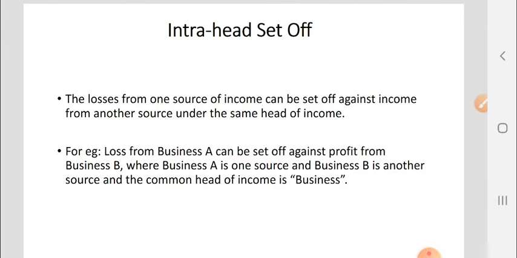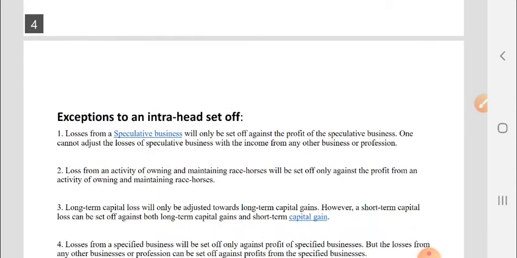Intra-head set off: the losses from one source of income can be set off against the income from another source under the same head of income. For example, loss from business A can be set off against the profit from business B, where business A is one source and business B is another source, and the common head of income is business.